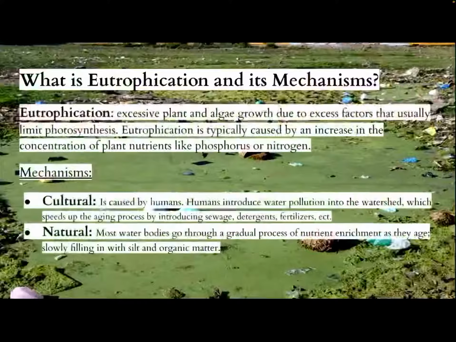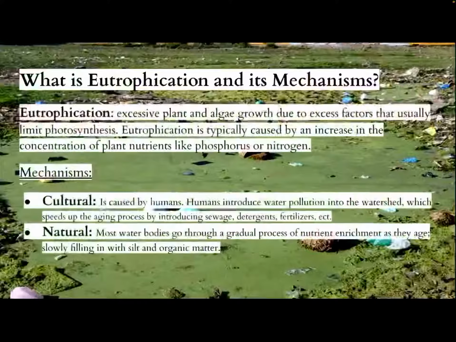Cultural eutrophication is caused by humans. Humans introduce water pollution into the watershed. This water pollution includes human waste, fertilizer, detergents, and farm runoff. Water from our homes runs into the lakes and then rivers, then to estuaries, and eventually into our oceans. The excess nutrients in the form of pollution speed up the growth and density of aquatic plant life.